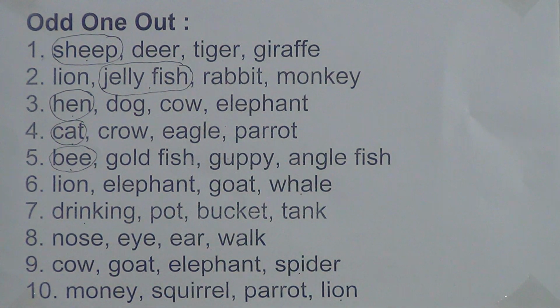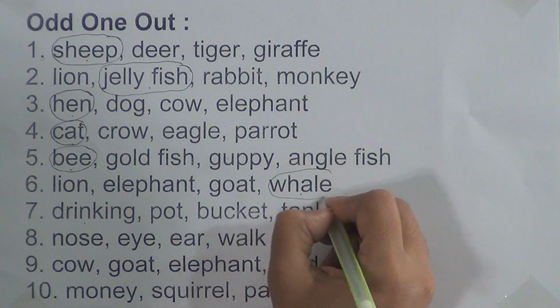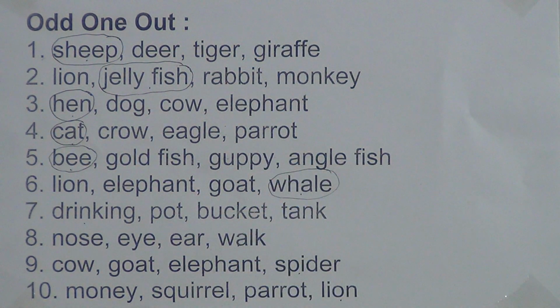Now come to the next one. Lion, elephant, goat, whale. Dear students, lion, elephant, goat are land animals, but whale stays in water. This is a water animal, so we will make a circle on whale. Now come to the next one.